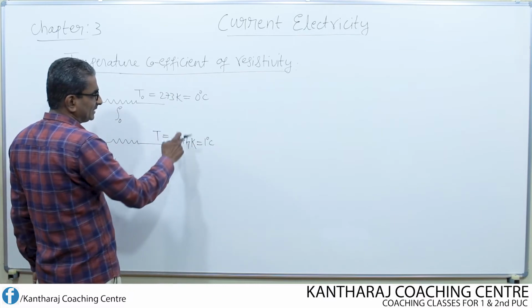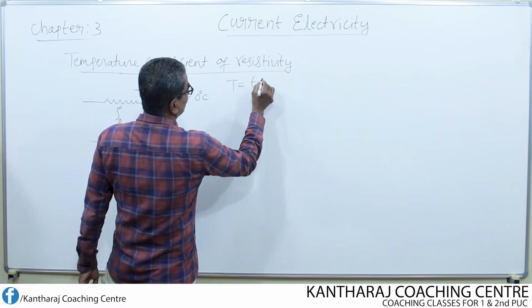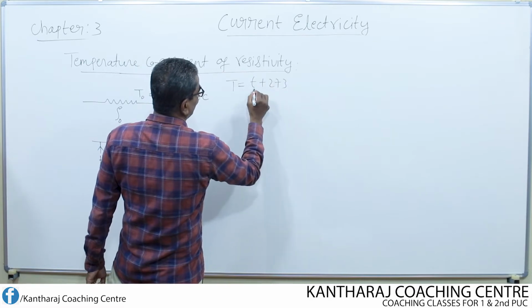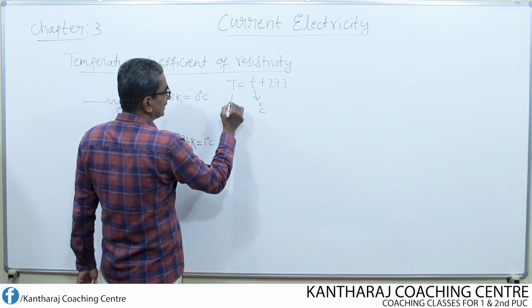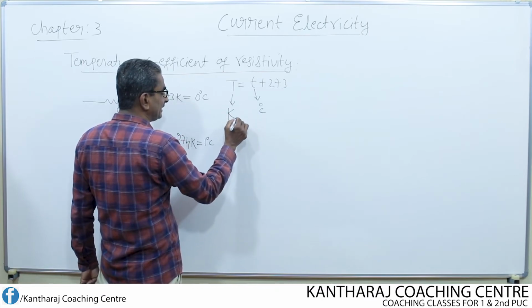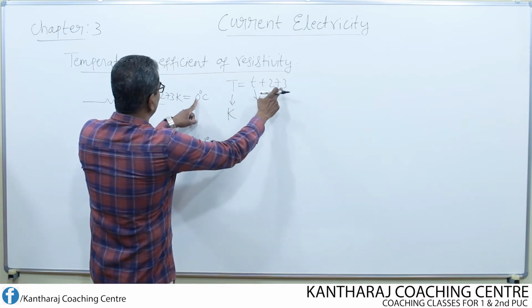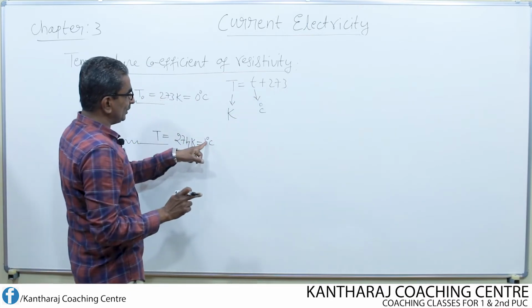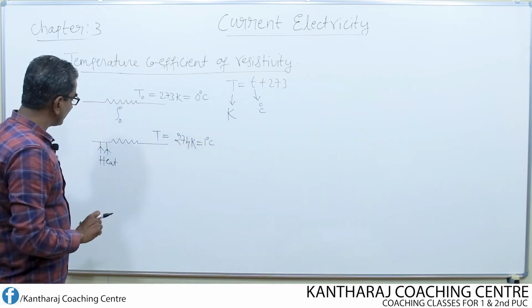How do we get this conversion value? There is one simple formula, T equals t plus 273, where small t indicates the temperature in degree Celsius, whereas capital T represents the temperature in Kelvin. 0 means 0 plus 273, 273. 1 degree means 1 plus 273, 274 Kelvin.